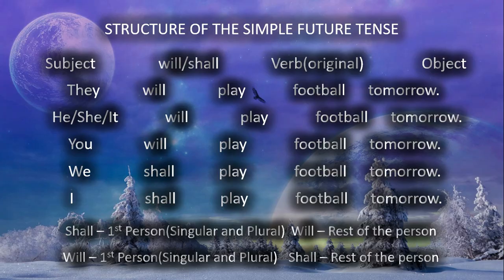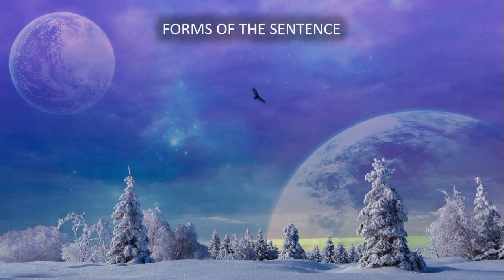Okay? Now let's take a look at the forms of the sentence in all the tenses and all the forms of the sentences except the affirmative. In the affirmative form, we always need an auxiliary verb. Okay? In the simple present tense and in the simple past tense, we do not have the auxiliary verb. That means we do not require the auxiliary verb. Okay? We can do without it. But in other tenses and in other forms of the sentence, we require the auxiliary verb.